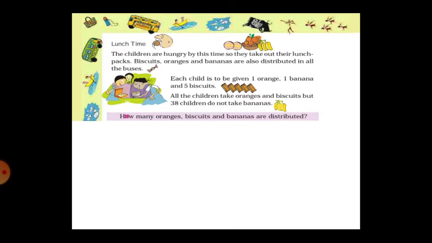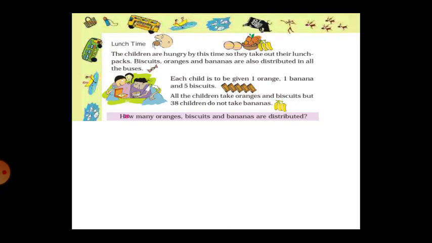They are sharing and they are eating. Each child is to be given one orange, one banana, and five biscuits. All the children take oranges and biscuits, but 38 children do not take the banana. See, here they have given a clue. So how many oranges, biscuits, and bananas are distributed?